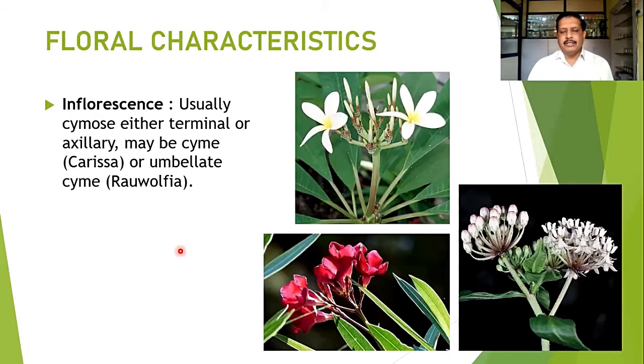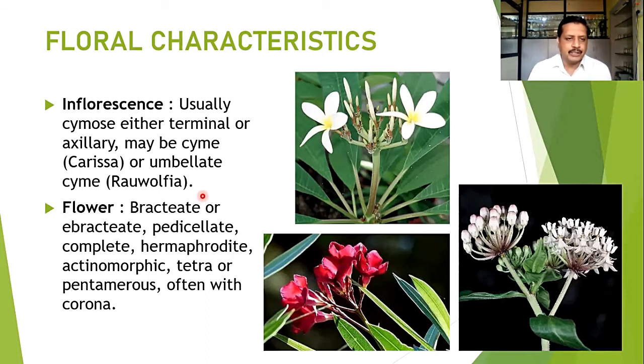And then the inflorescence, in most of the members we find it is usually a cymose type of inflorescence, and it is terminal. In many cases, an axillary condition is also observed in this family. So axillary or terminal cymose inflorescences is a common character of this family. In Carissa carandus, we find the cymose type of inflorescence, and it may be an umbellate cyme in the Rauwolfia. Here you can find these are umbellate type inflorescences. So such types of inflorescences can be observed in the family Apocynaceae.